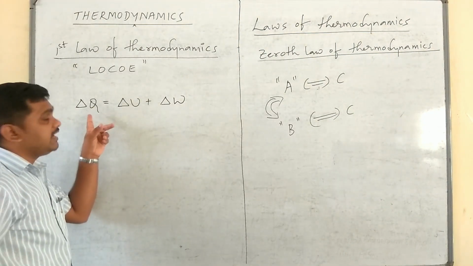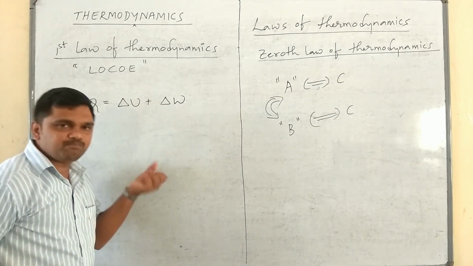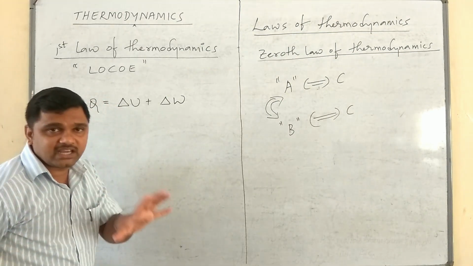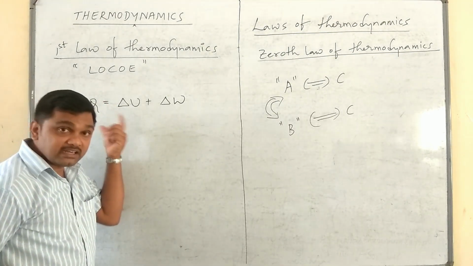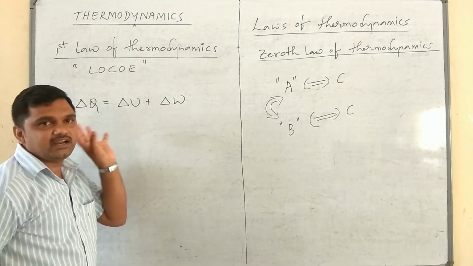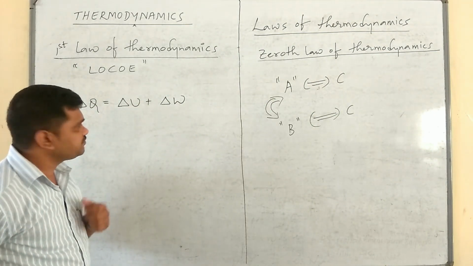The total amount of heat energy supplied to the system will be utilized for two purposes. Part of the energy is used for increasing its internal energy, and the remaining part of the heat energy is used to do some external work.